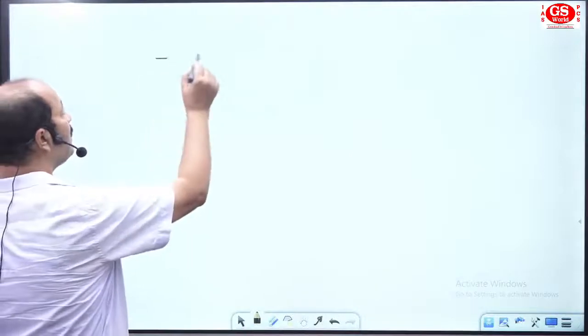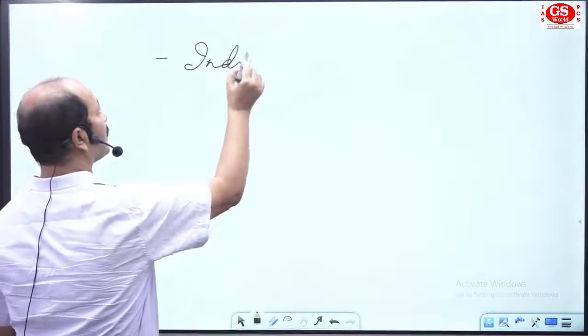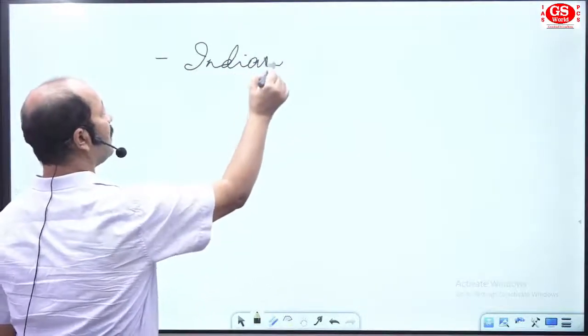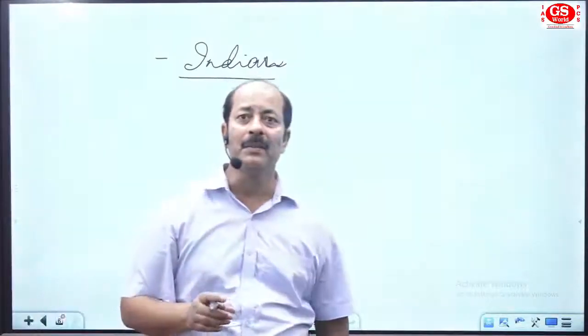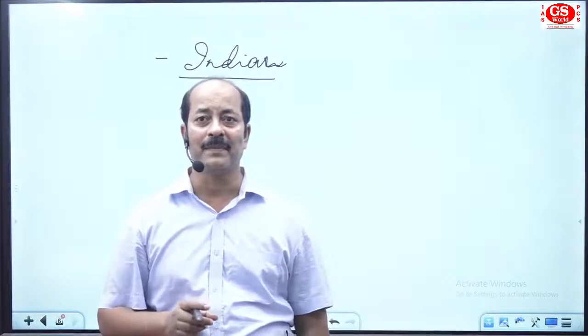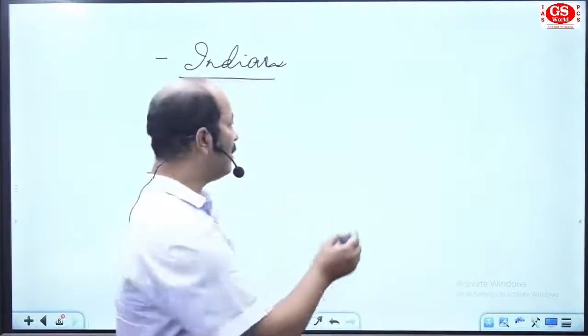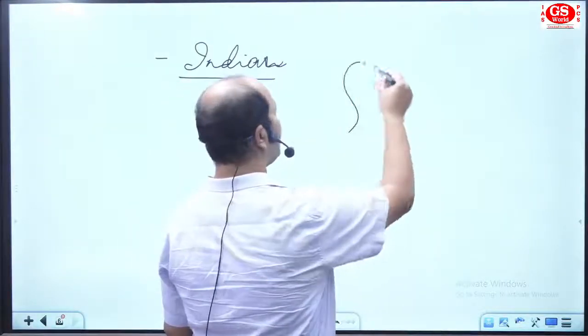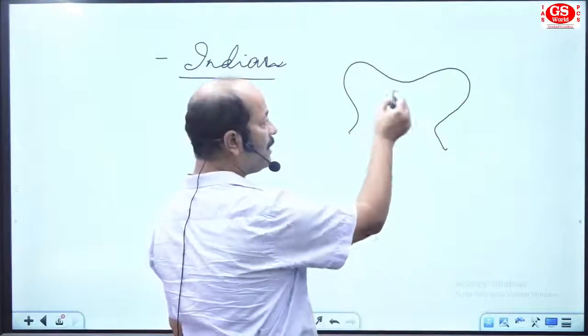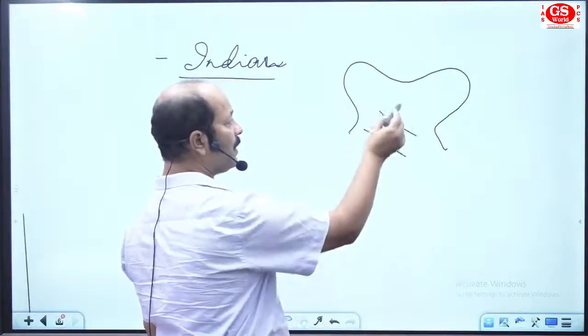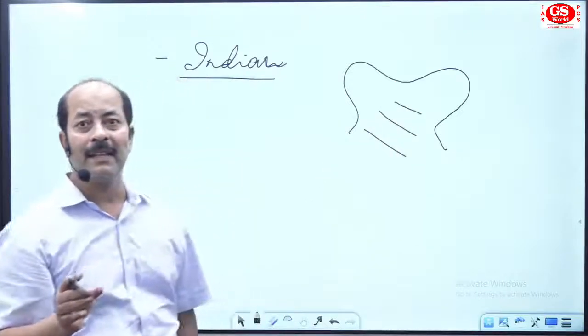Now come to Indian geography. In Indian geography, the first question was related to the location of a mountain. You have the ranges of the Himalaya, and we'll find Greater Himalaya, Middle Himalaya, then Sivalik. These types of ranges are there.